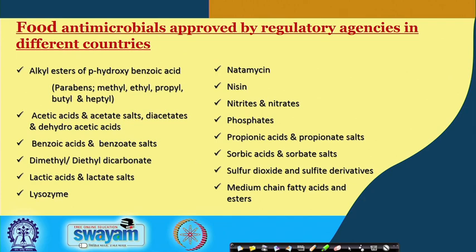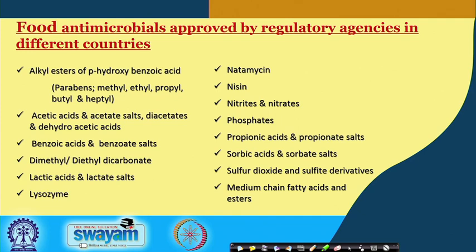So, in this slide I have just given you a list of the food antimicrobials which have been approved by regulatory agencies in different countries. Even this list may not be exhaustive, a few more might be there in some other countries, and some of them might not be permitted in some countries.